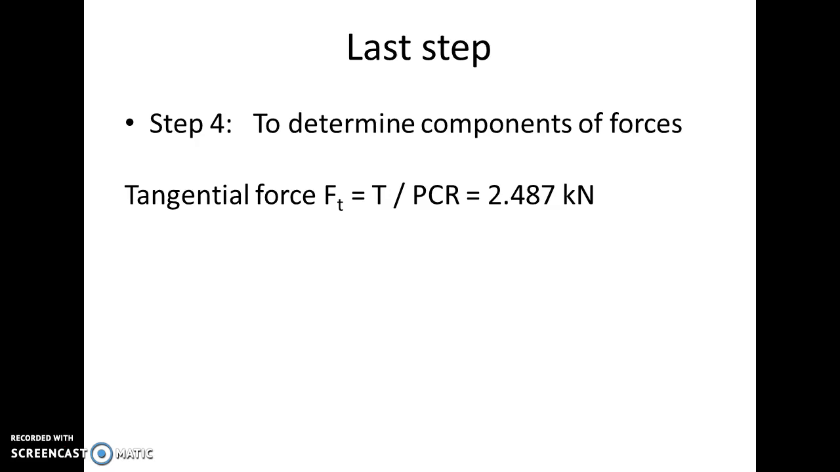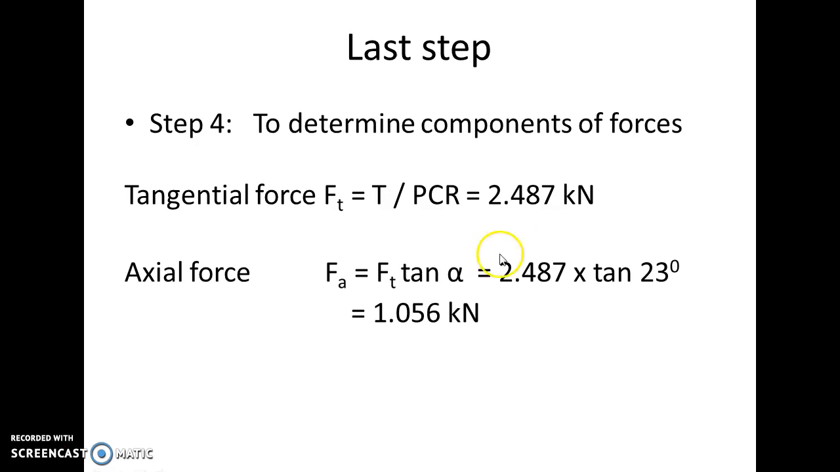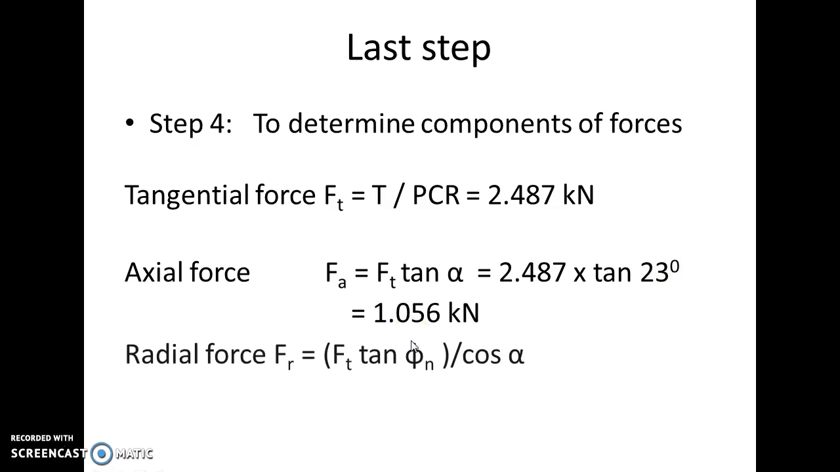Tangential force Ft is torque upon pitch circle radius, because it is this which is actually responsible for transmitting torque. So when you substitute the value for torque and PCR, which we have calculated in previous steps, you arrive at 2.487 kilonewton. Next step, axial force is tangential force Ft into tan alpha. So using these two values and alpha as 23 degrees, we arrive at 1.056 kilonewton.